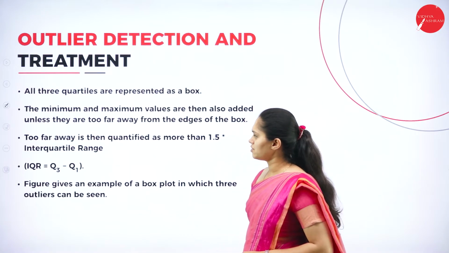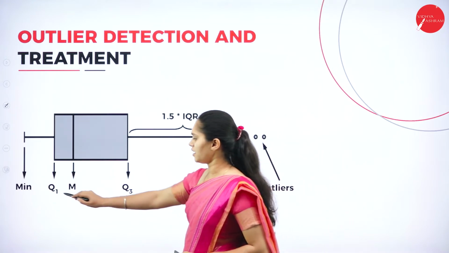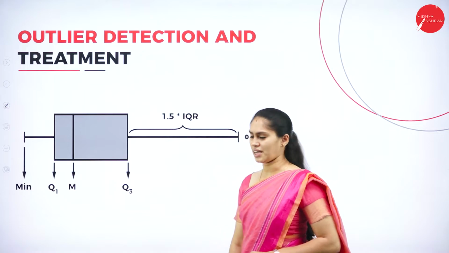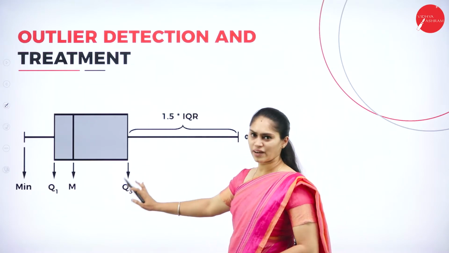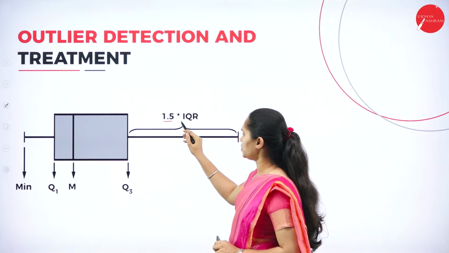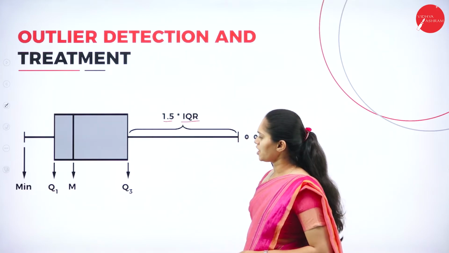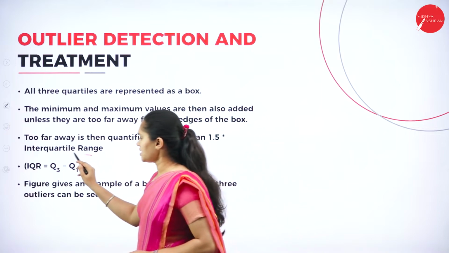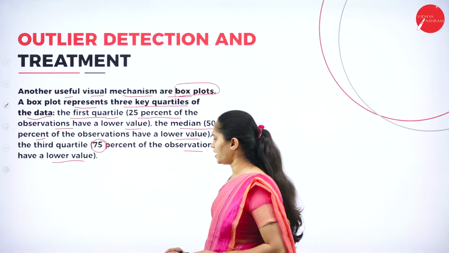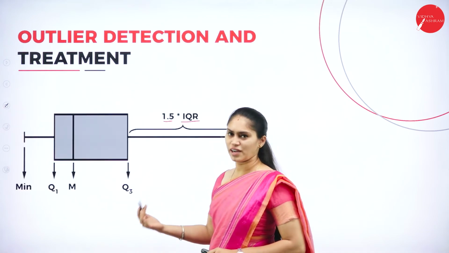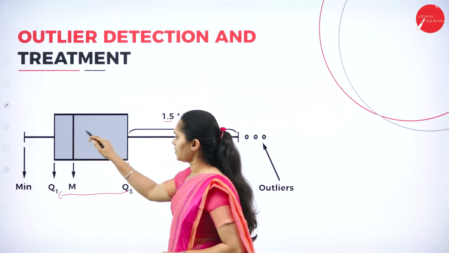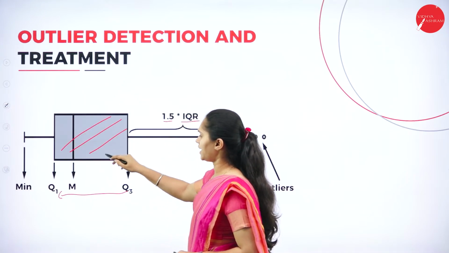Okay, so I will show you that. Here you just consider that is quartile 1, and we have a median, and we have Q3. In order to find the outlier, I am going to multiply 1.5 into the IQR. Then how are we going to find this IQR? That is the maximum minus minimum. If I am finding the range between Q3 and Q1, this will help me cover all the data elements.